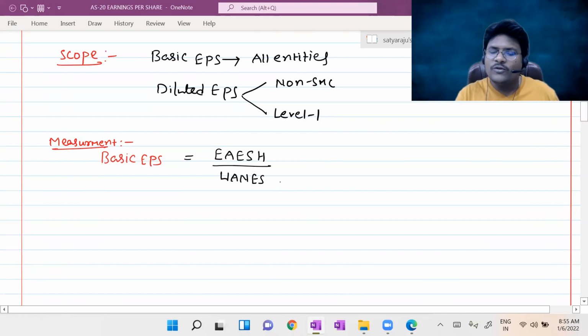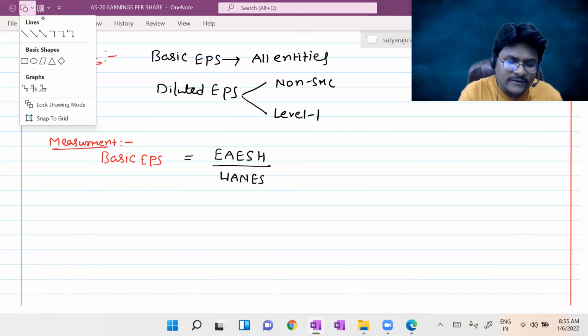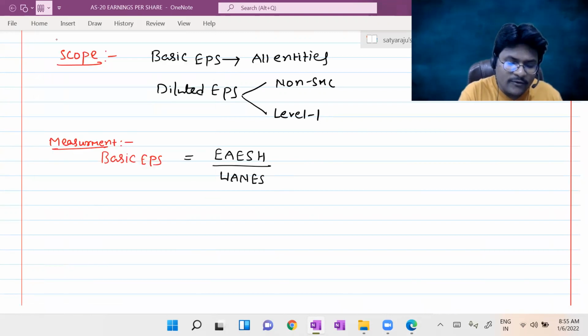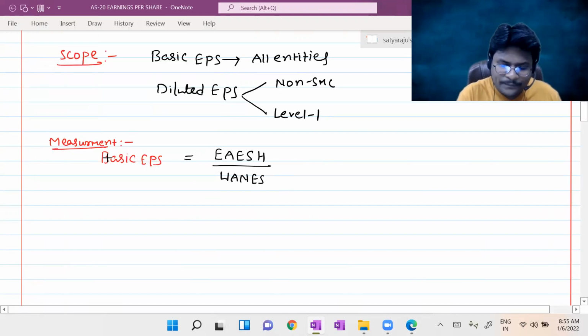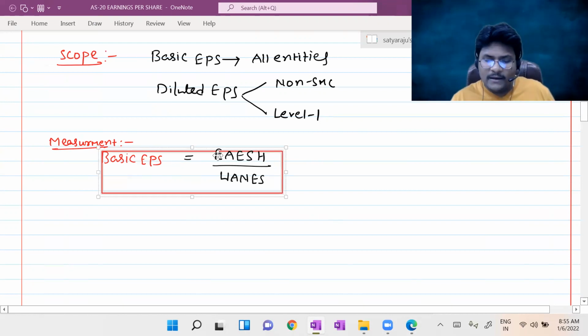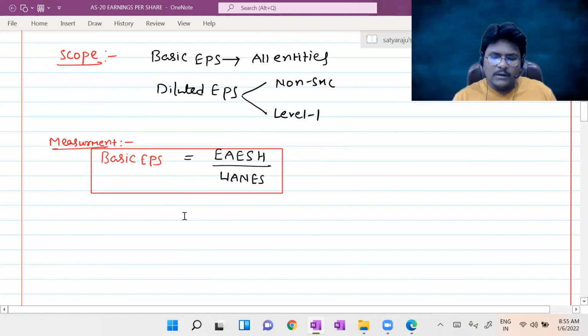In shortcut, you can remember it like this: EAESH divided by WANES, guys.